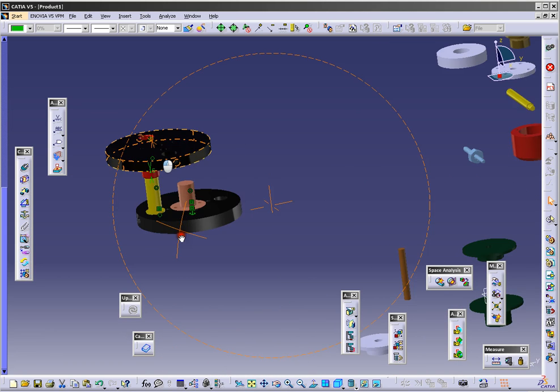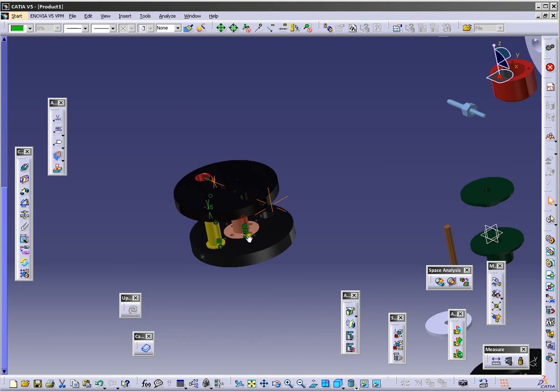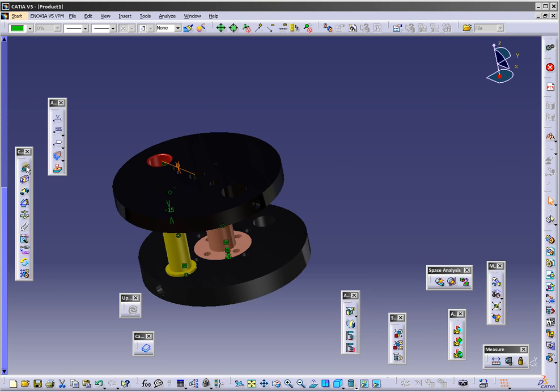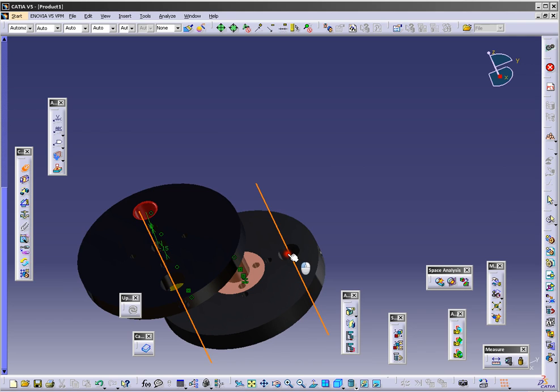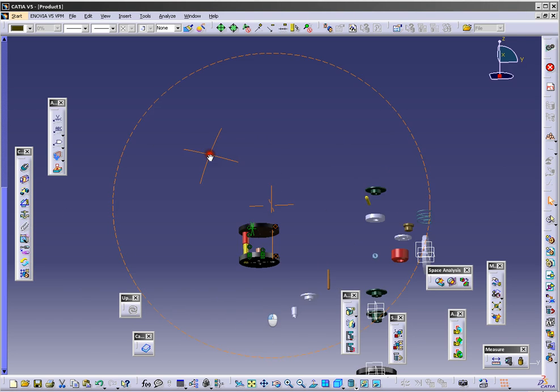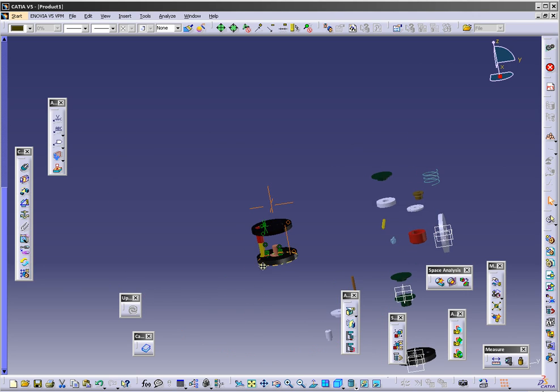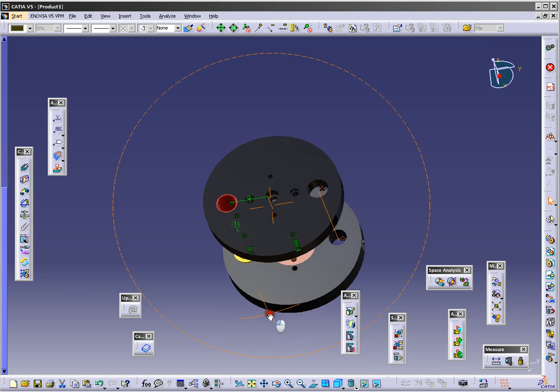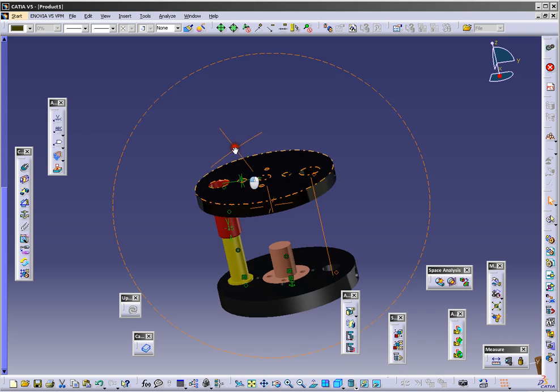See, but now you need only to click here and this one here and update, and you see it's very simple to use, and that will be all for this time.